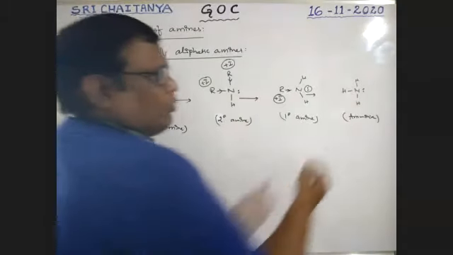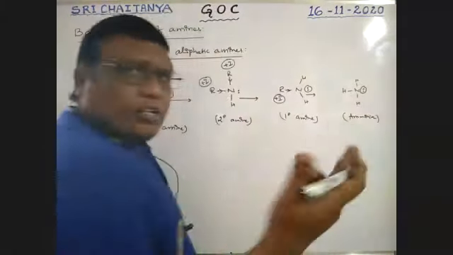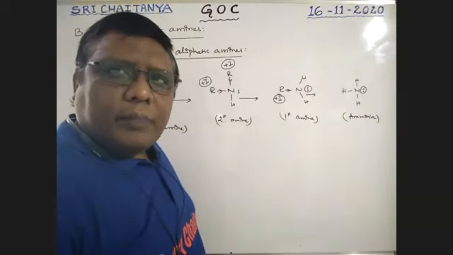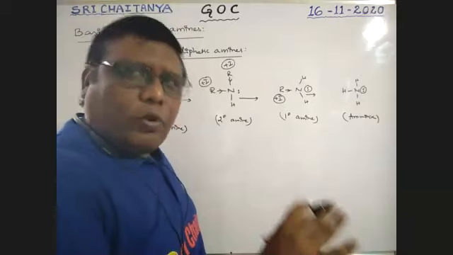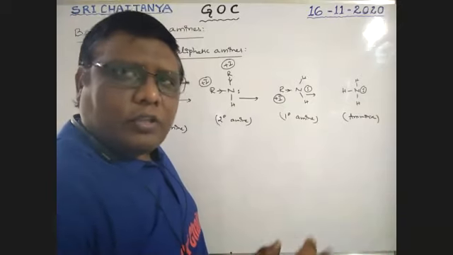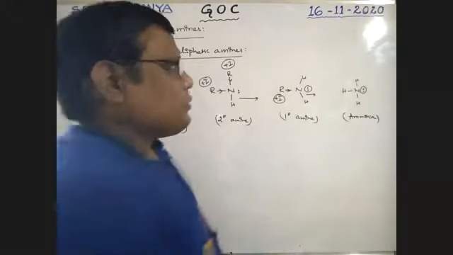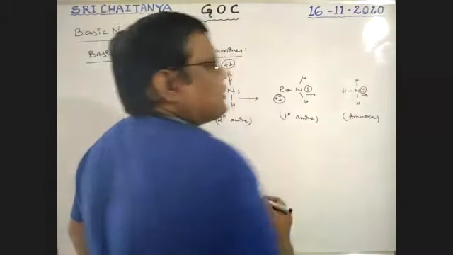Now here only hydrogens, boys. These hydrogens do not donate any electrons to the nitrogen, because hydrogen is not a plus I group, not a minus I group. It slightly donates, boys.